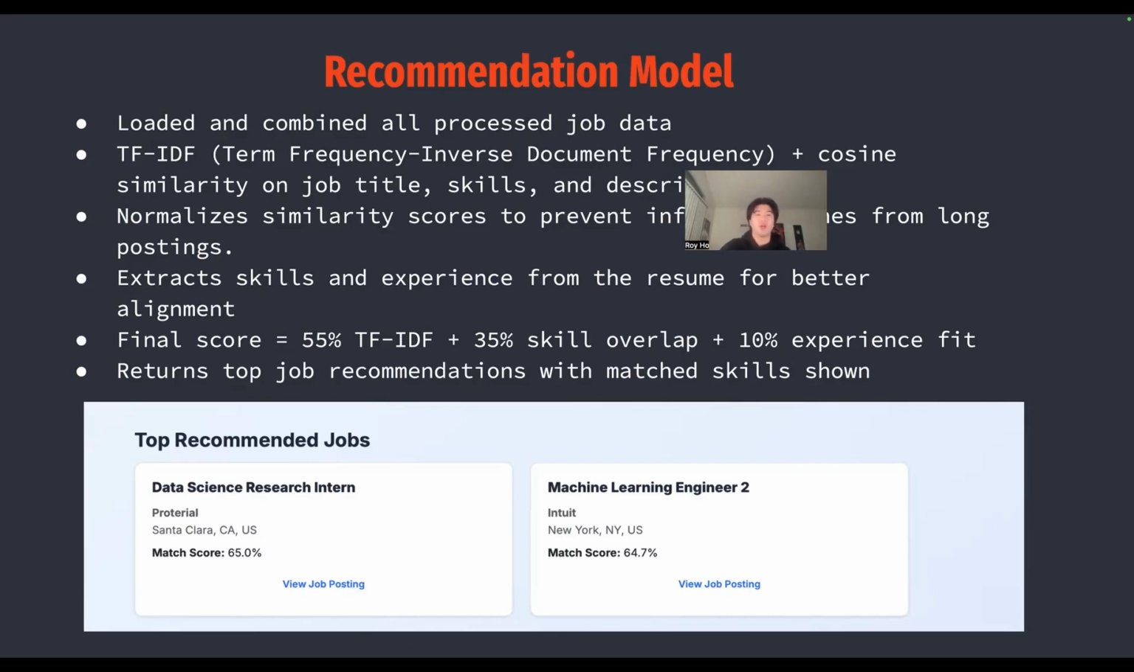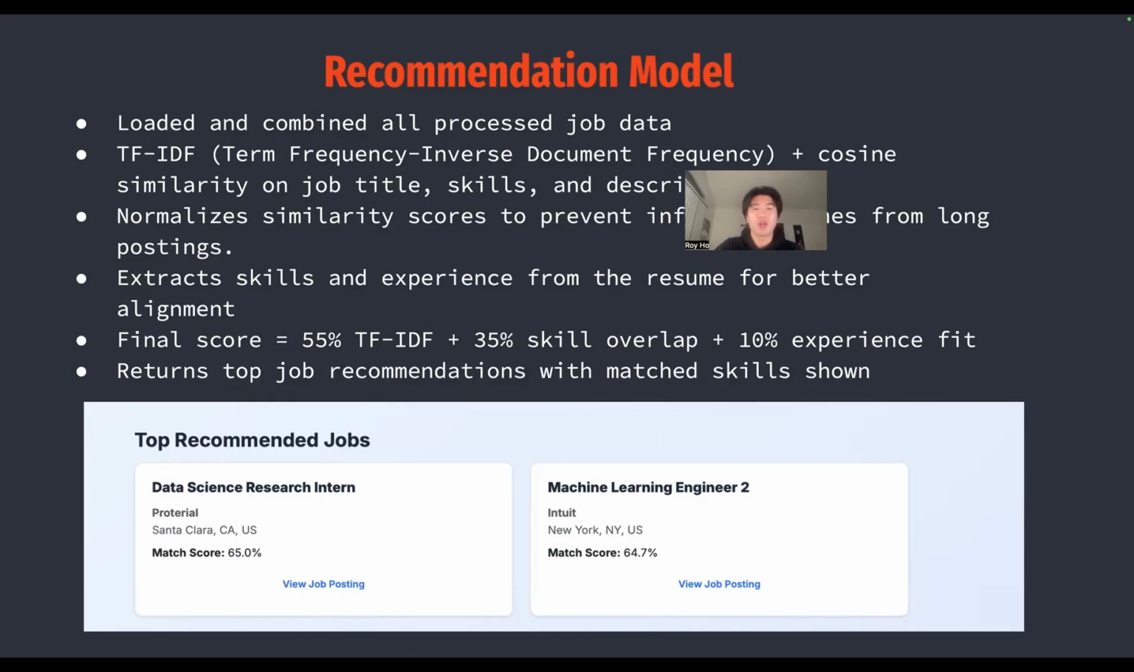We then extracted resume information. We allowed users to upload the resume in either a plain text file or a PDF file, and we extracted all of the text from it. And from this text, we pulled out two key pieces of information. One was their estimated years of experience, and two was their technical skills, using our skills.json dictionary to detect relevant skills that were mentioned in their resume.